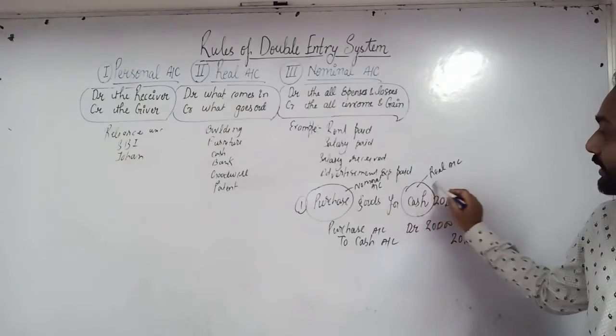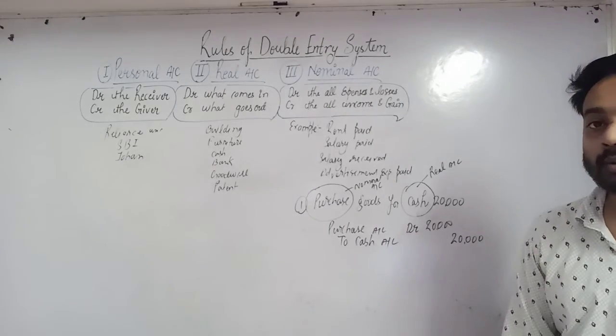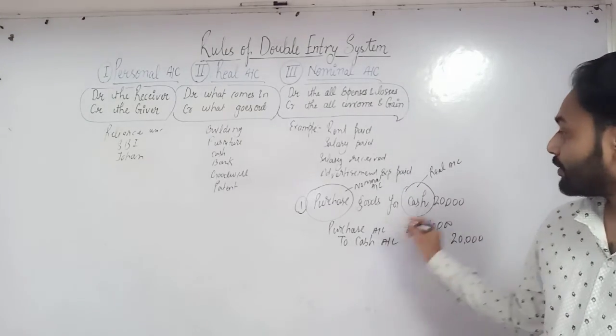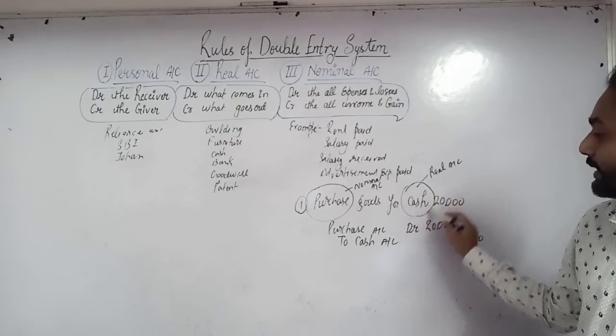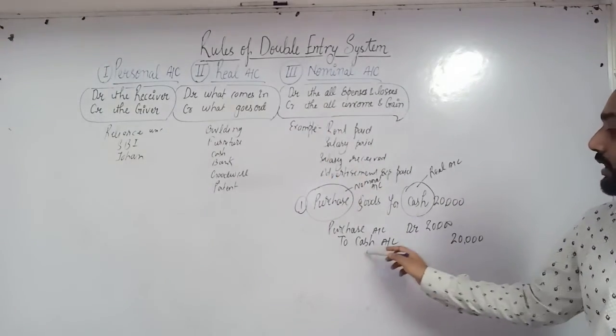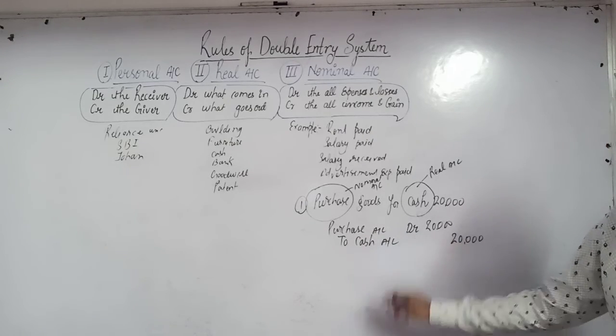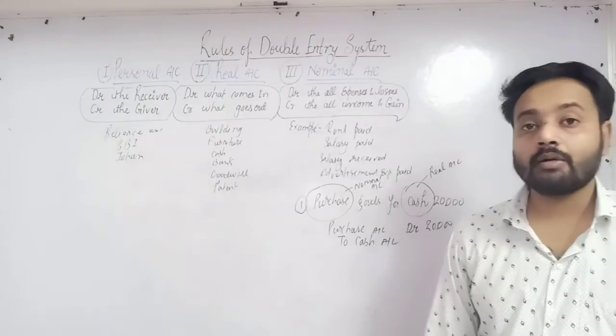Cash is the real account, and real account says that what comes in is debit and what goes out is credit. Here we are paying cash, so what goes out will be credit. So cash account will be credit. Purchase account debit to cash account.